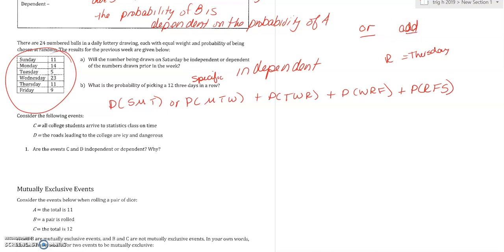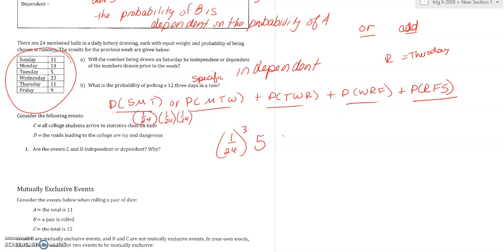So if you think about it, I need 3 days in a row. So if I said 1 out of 24 on Sunday, 1 out of 24 on Monday, 1 out of 24 on Tuesday. So really 1 out of 24 cubed, but I have 1, 2, 3, 4, 5, right? 5 different chances. So 1 out of 24 cubed, if you add those together 5 times, we'll multiply by 5. So that would be the probability of any 3 days in a row of picking a 12. Let's talk about another example.